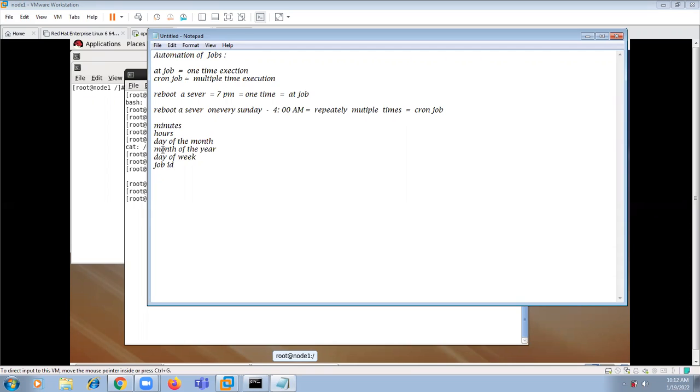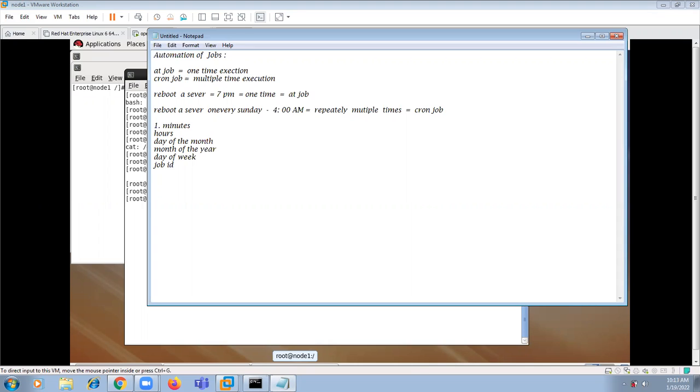See, we have 6 fields here. If you want to specify a cron job, we require 6 fields.